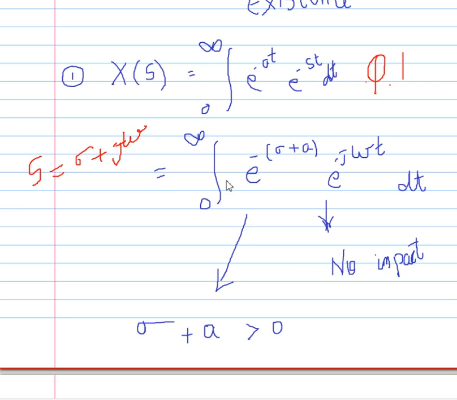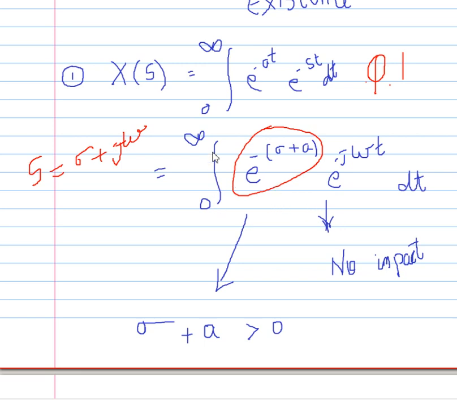So we can put this value here, and separate it like this: e raised to power minus (sigma plus a) t and e raised to power minus j omega t dt. This e raised to power minus j omega t has no impact on the absolutely integrable value.